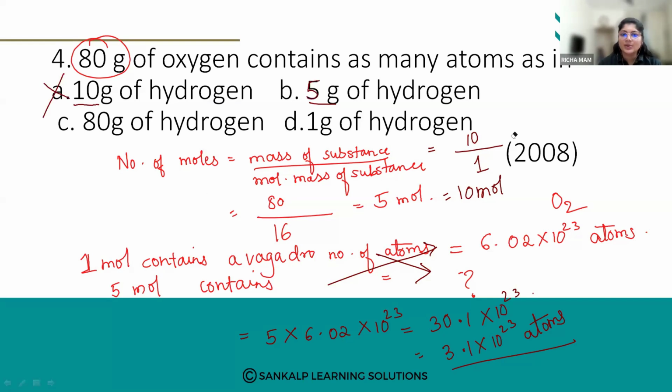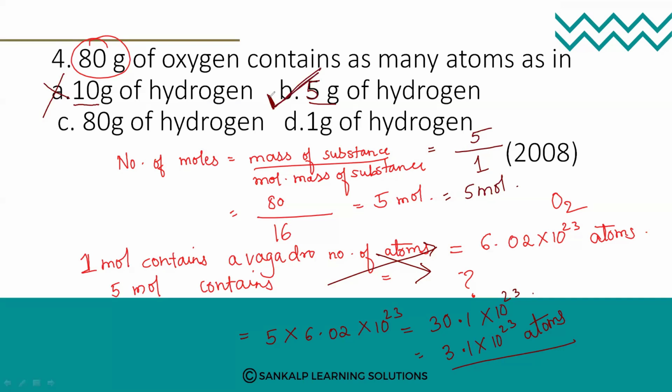So here, number of moles of hydrogen, the mass of substance is 5, so this becomes 5 mole. So again, 5 into 6.02. Yes, so it is option number B. Option number B is the correct answer.